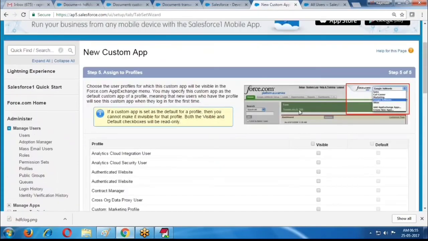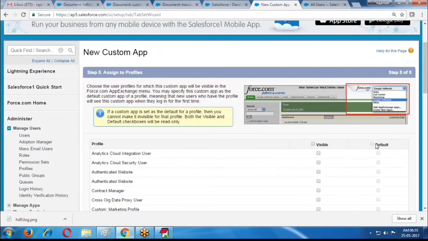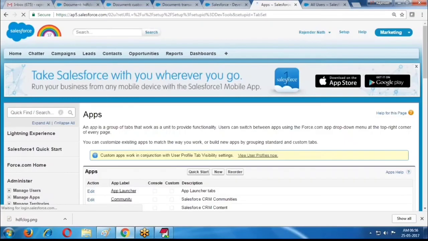and whenever we log in, by default my application only requires the HDFC application here. So for that we are selecting this application by default. For the system administrator user also, it is by default login required. Now click on the save button.